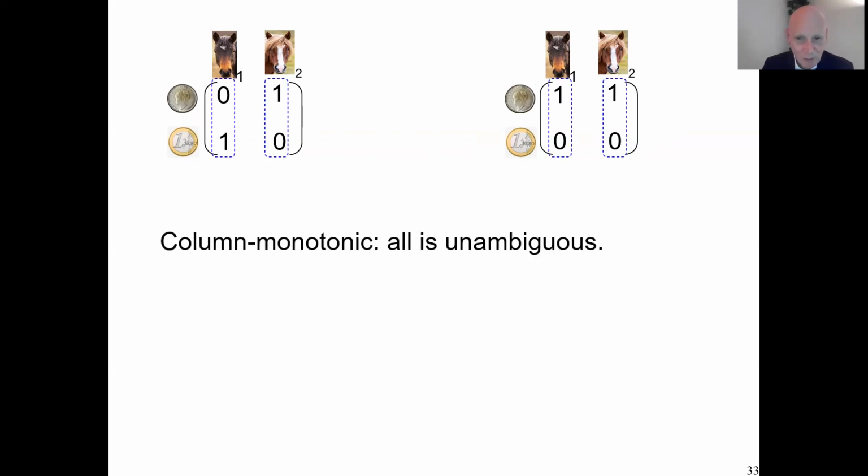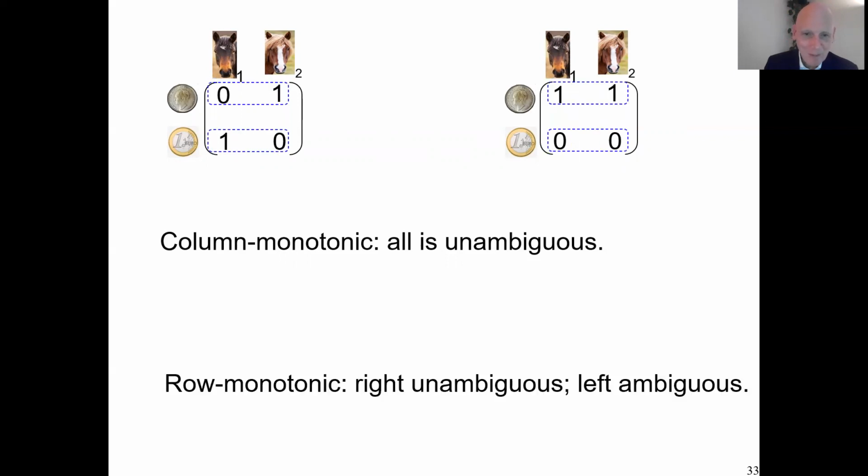First, I look at column monotonicity. I look and I see for every horse in both matrices, always there results a 50-50 lottery, 1 or 0. So it really doesn't matter. Both matrices are the same. No matter which horse, it's always 50-50, nothing happening, no ambiguity. They are completely indifferent. By the way, this column monotonicity is usually assumed in the Anscombe framework. And I think it's more debatable than the literature is aware of for some people.